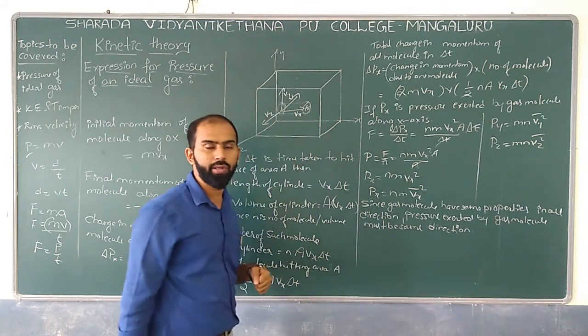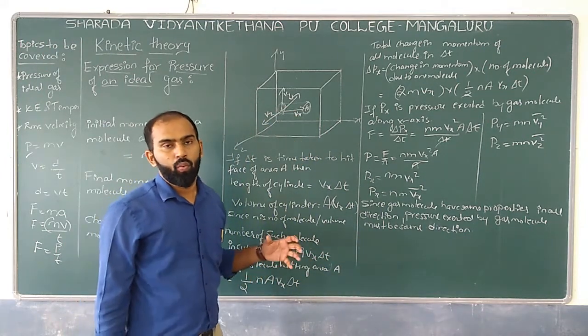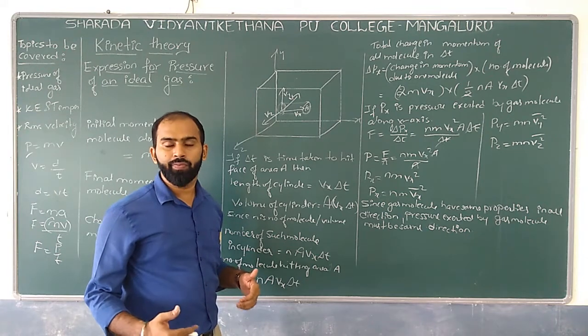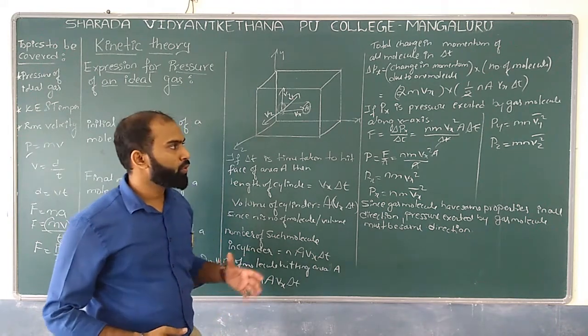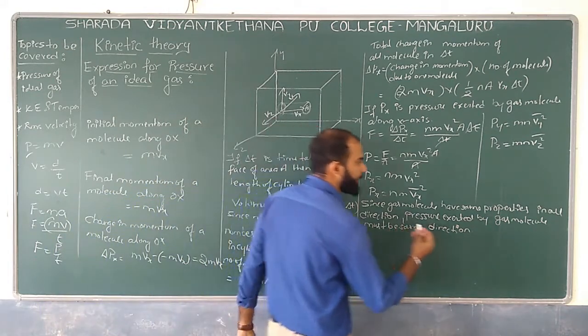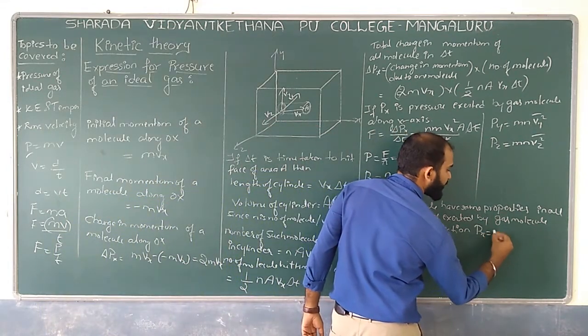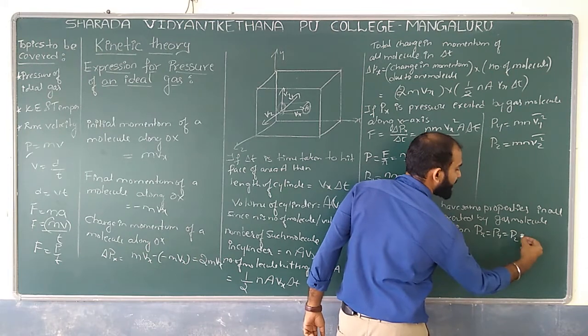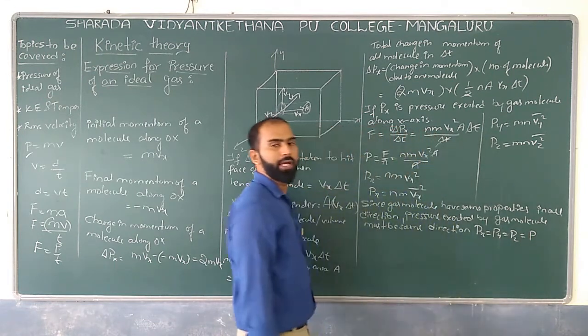Now what is my question here: what could be the total pressure? If I speak about the total pressure, don't you think all the pressures are equal, so I can write Px equals Py equals Pz equals P. Yes or no?